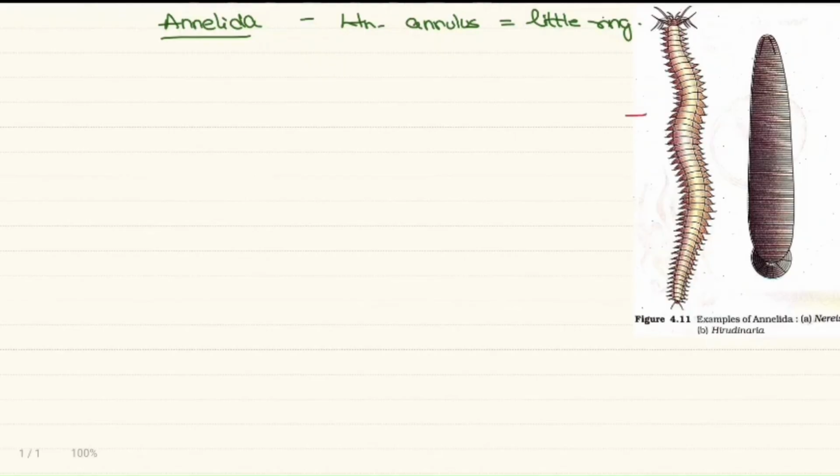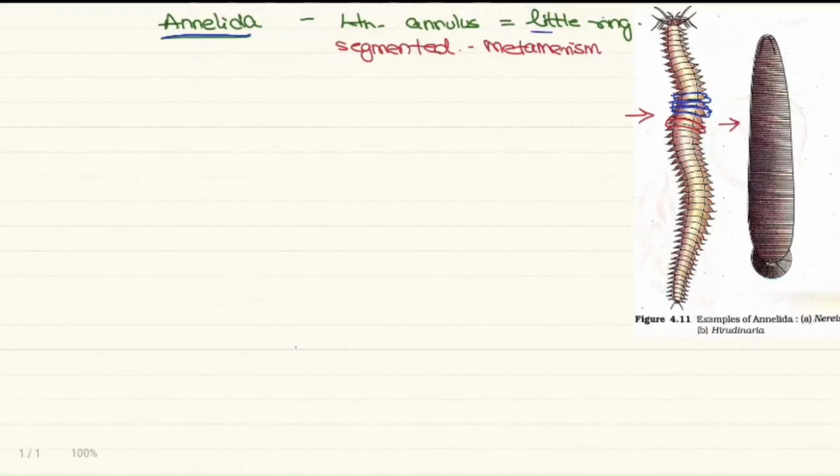If you see the body of any annelid, maybe a nereis or a leech, you can see the body is highly segmented. And if you remember, we call the segmentation metamerism. Metameric segmentation means every segment represents the body part. And you can see the body has small ring-like segments which combine to form the whole structure. Thus the name Annelida, or the little ring.